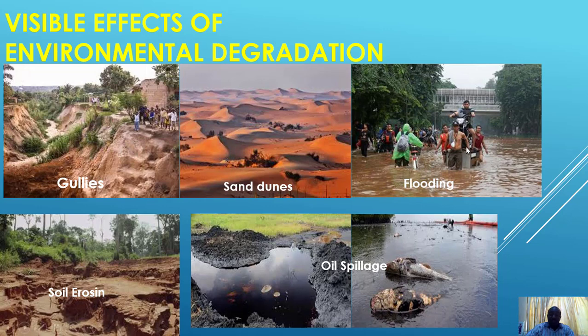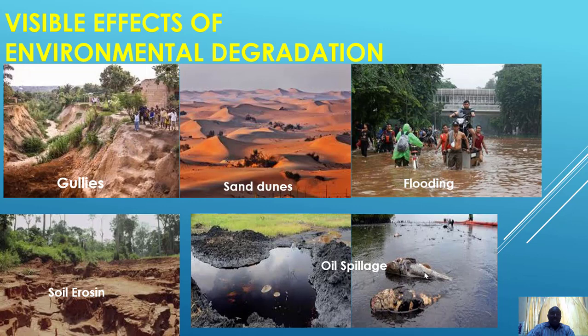Flooding now is almost everywhere. We have this soil erosion. This is still mild. The one on top is more advanced. Then you have oil spillage in the south, the Niger Delta area of Nigeria. So these are visible effects of environmental degradation, and most of these are caused by human beings, and that's why we need to take note, and especially agriculture, because we need to eat.